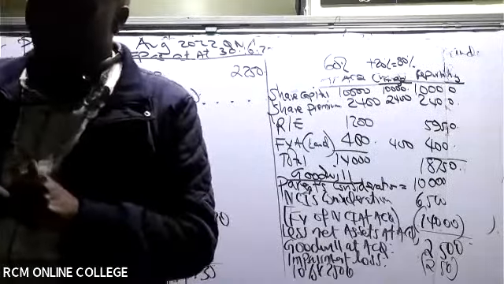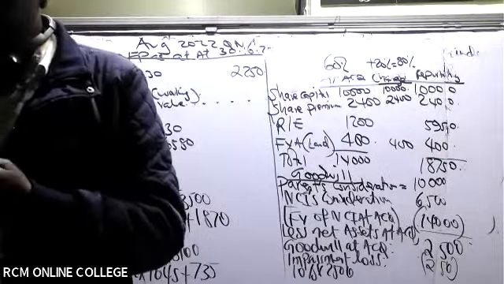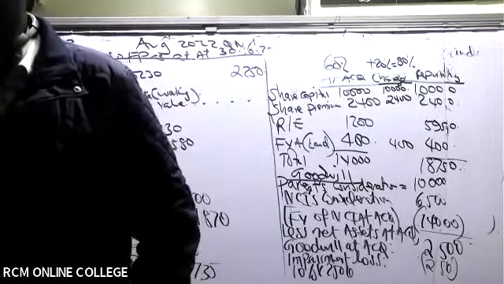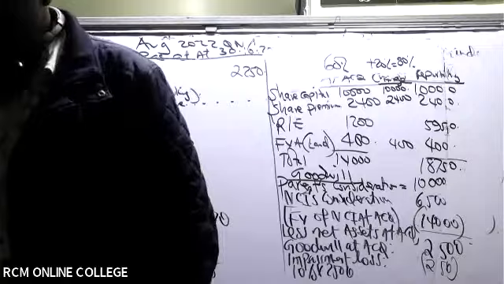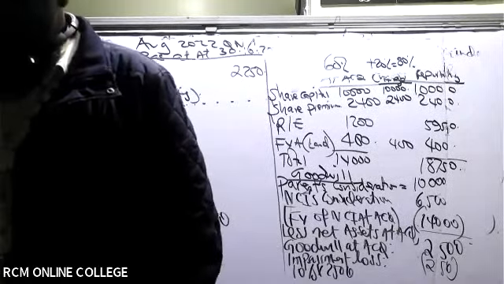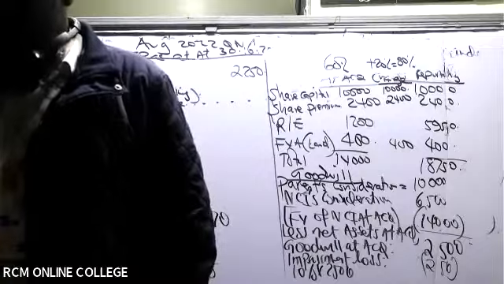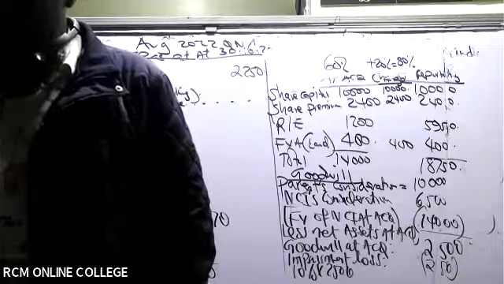Abracadabra. We shall overcome. Note number 2. We are told on 1st January 2022, P Limited acquired a further 20% interest in S Limited for a cash consideration of 3,000. S Limited reported a profit for the year ended 30th June 2022 of 500.